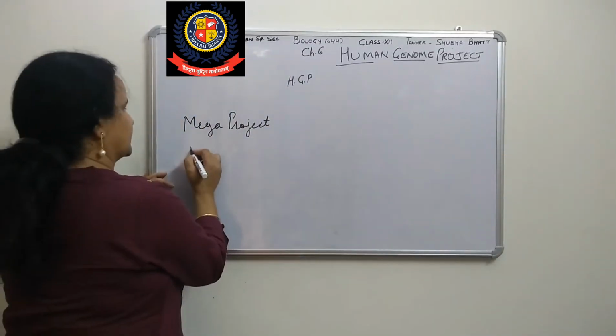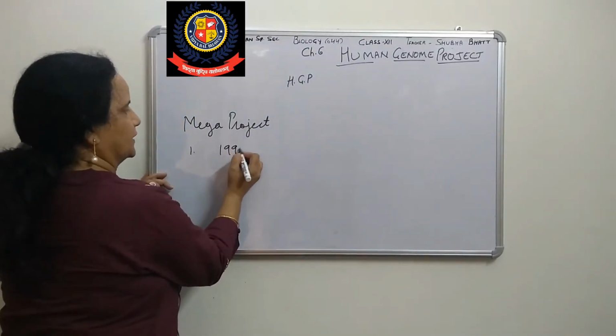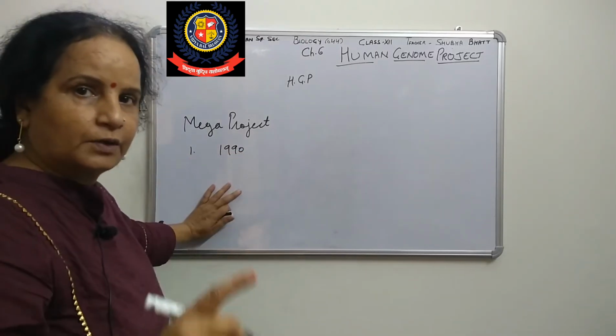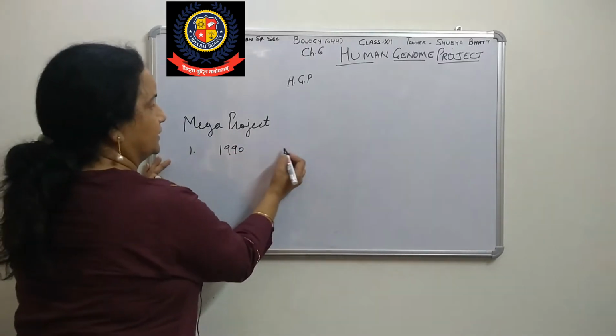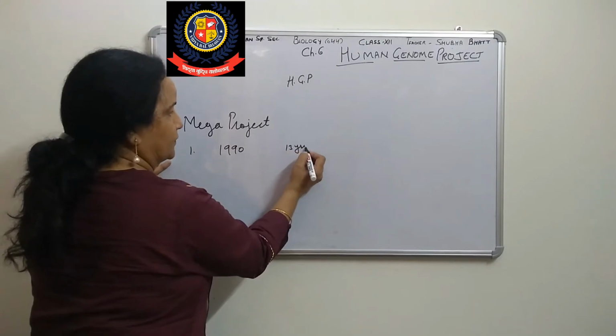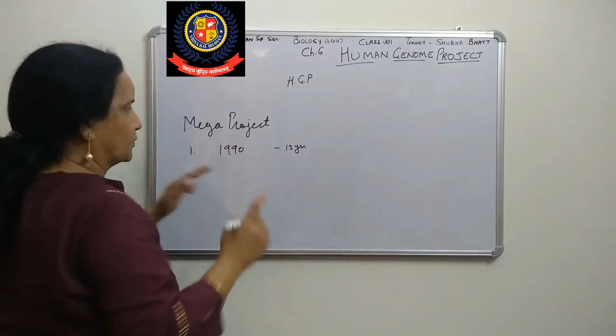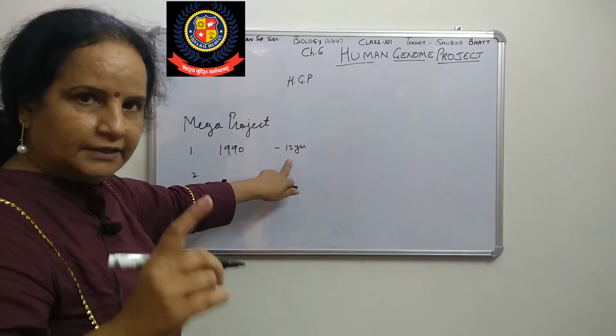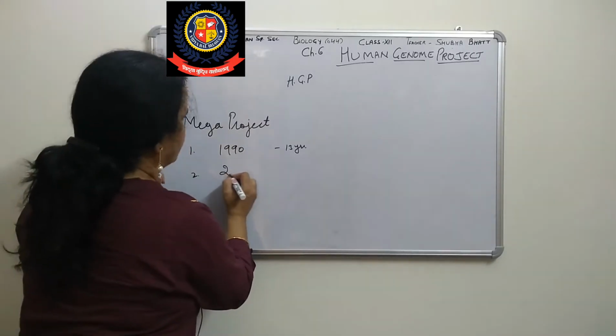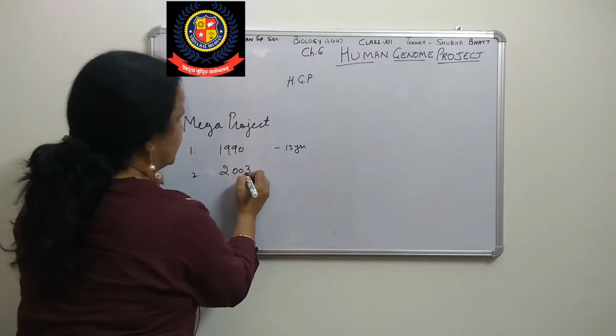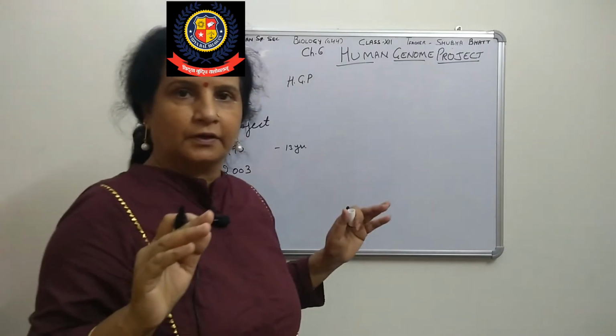After 13 years, that is in 2003, it should have been completed.